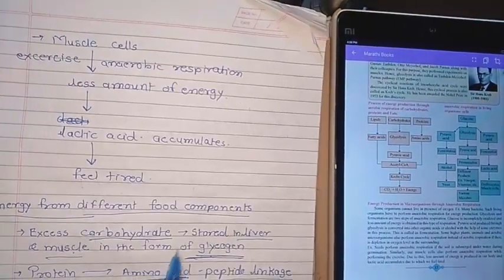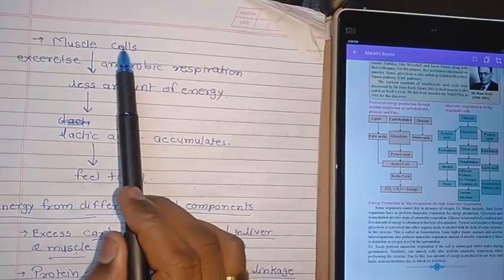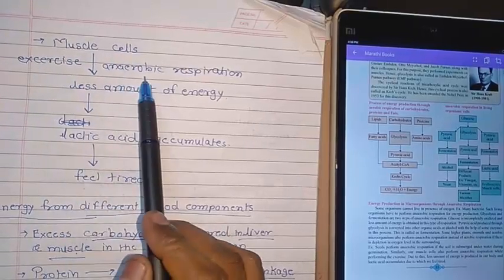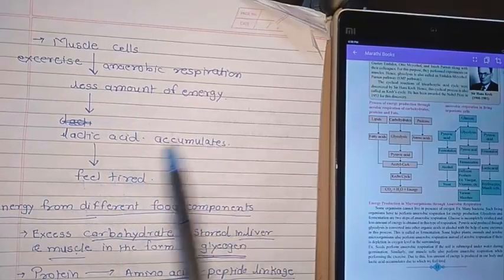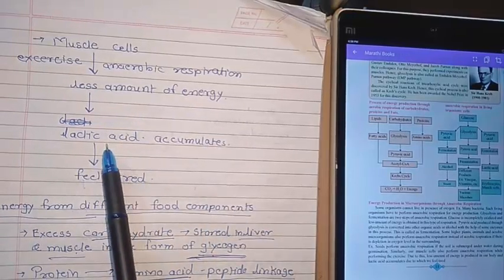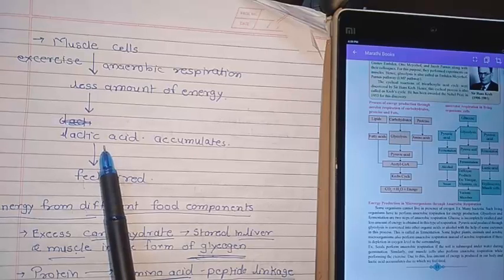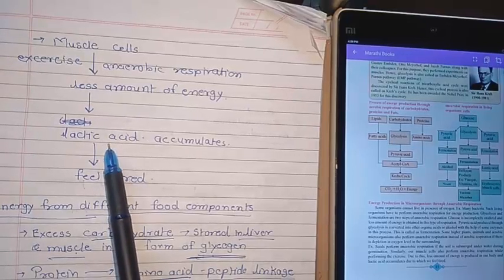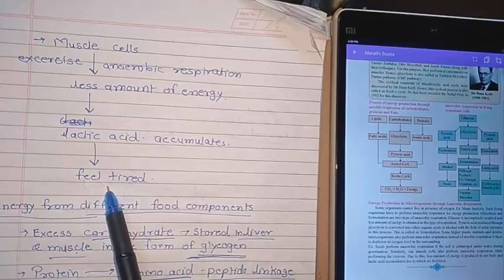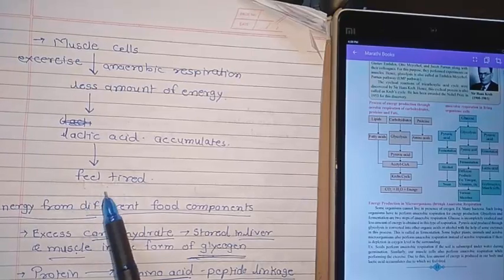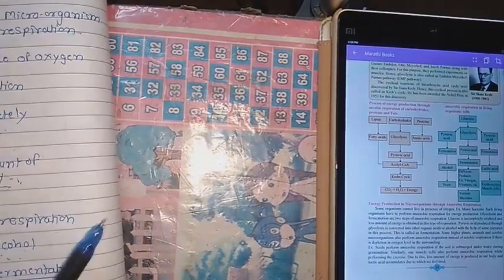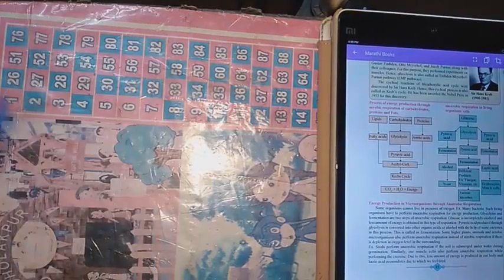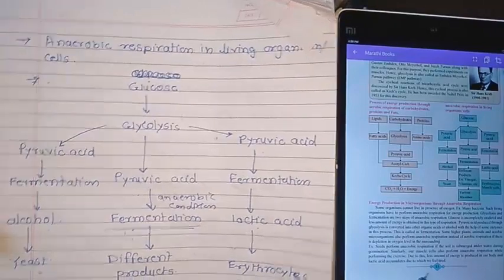Particularly in human beings, it forms like this. Another example I had given you: muscle cells in exercise will undergo anaerobic respiration and less energy is produced, and lactic acid, which is a byproduct of it, will accumulate. Once the lactic acid is formed, the person feels tired, and pain in the muscles will also occur because of the lactic acid. So in that we had seen the chart of anaerobic respiration in living organisms.